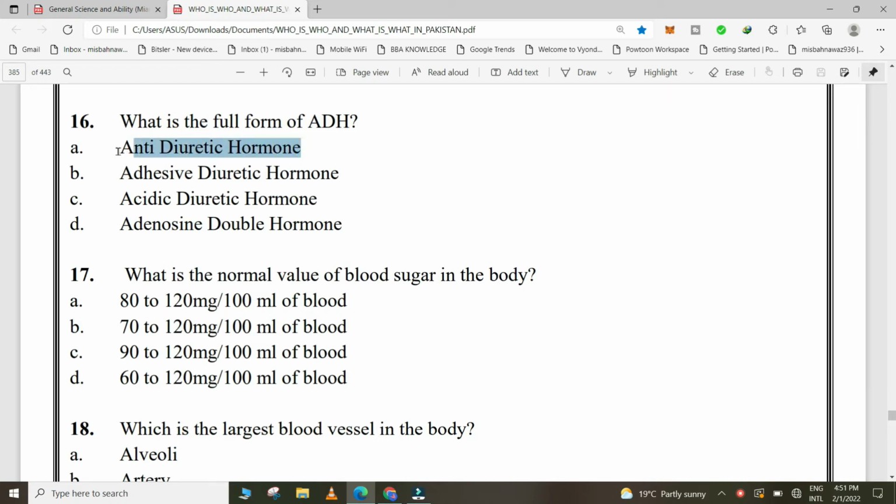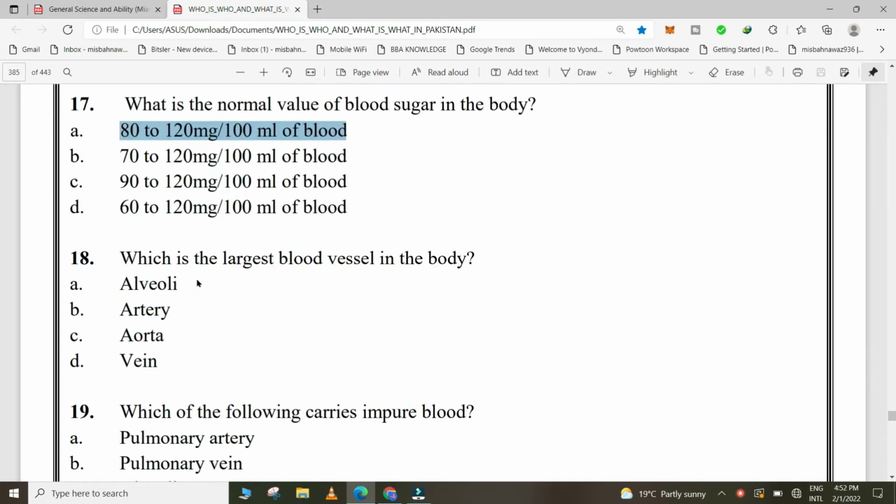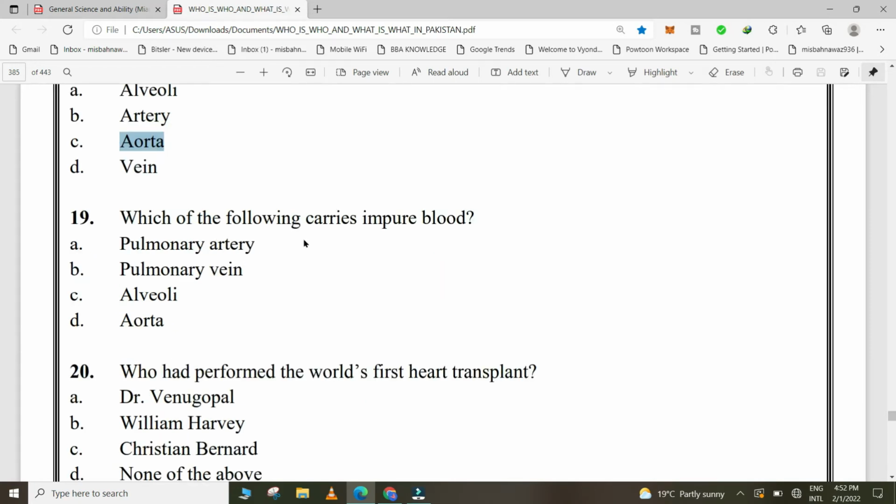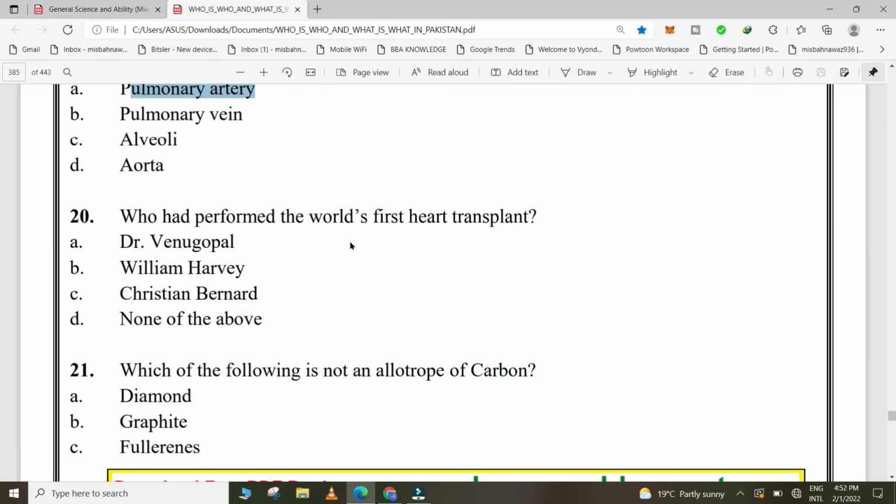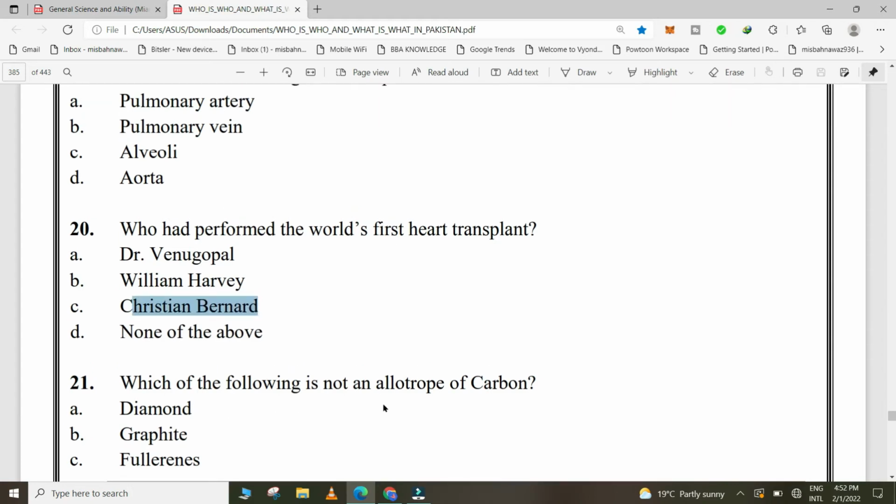What is the full form of ADH? Antidiuretic hormone. What is the normal value of blood sugar in the body? 80 to 120 milligram or 100 milliliter of blood. Which is the largest blood vessel in the body? Aorta. Which of the following carries impure blood? Pulmonary artery. Who had performed the world's first heart transplant? Christian Barnard.